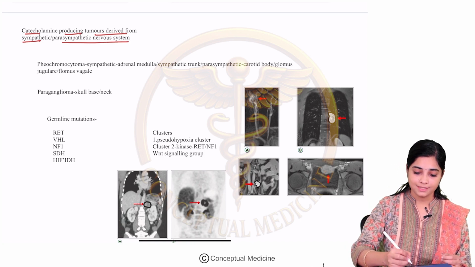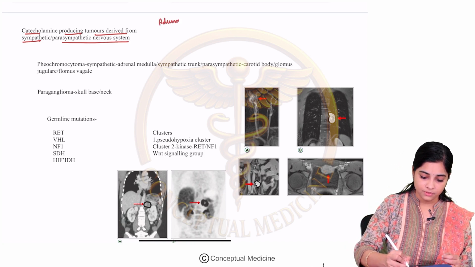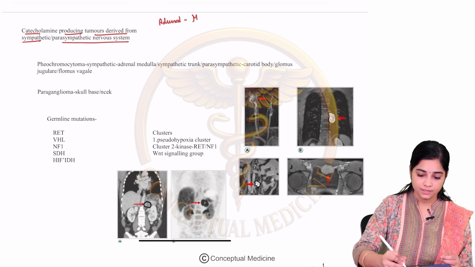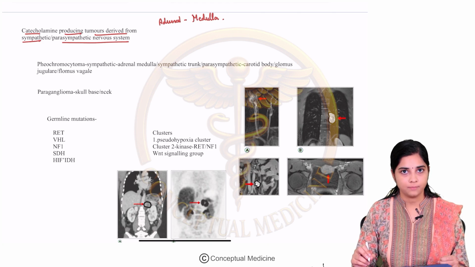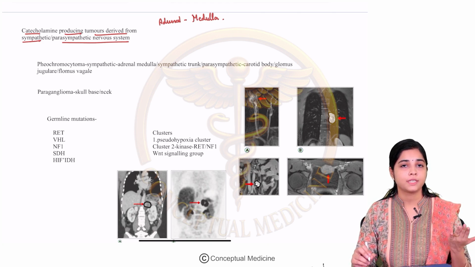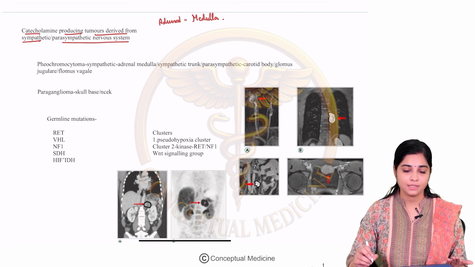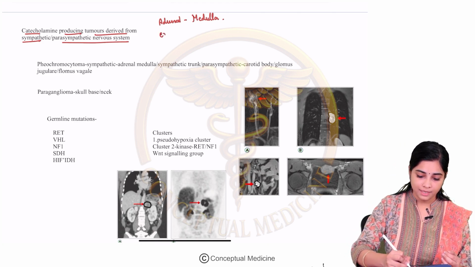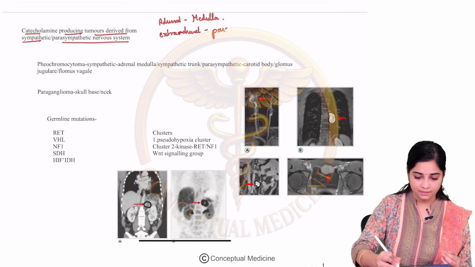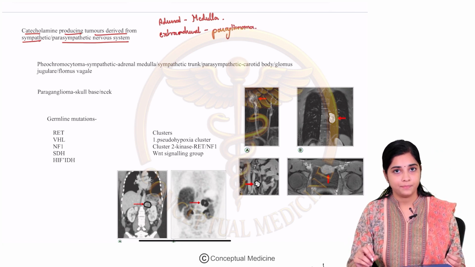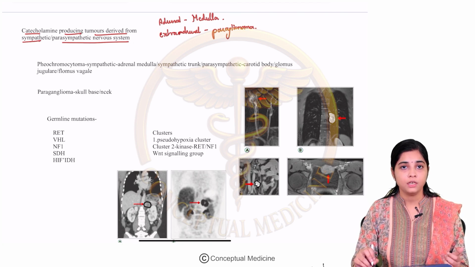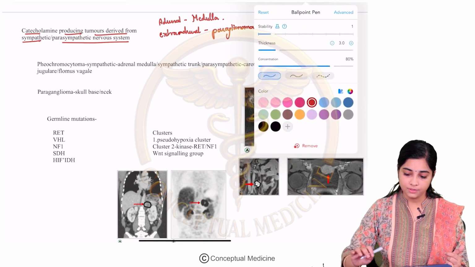So the most common site of your adrenal pheo is that it arises from the medulla. The pheochromocytomas which can arise from extra-adrenal parts are what we call paraganglionomas. So extra-adrenal pheos are called paraganglionomas. And what are the hormones which they produce in excess?